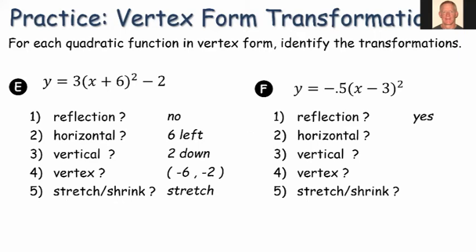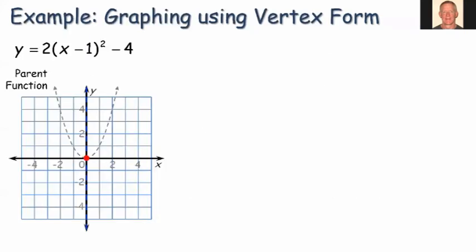Okay, reflection, yes, we have a negative. Horizontal, -3, so we're going to go the opposite, 3 to the right. There is no k value, notice, in this, so that just means k is 0, no vertical. So the vertex would be 3, 0. And then we have a -0.5, so the absolute value is less than 1. That's going to give us a shrink.